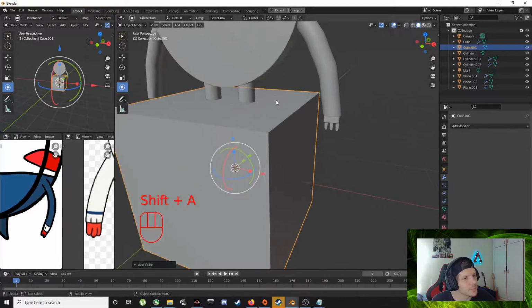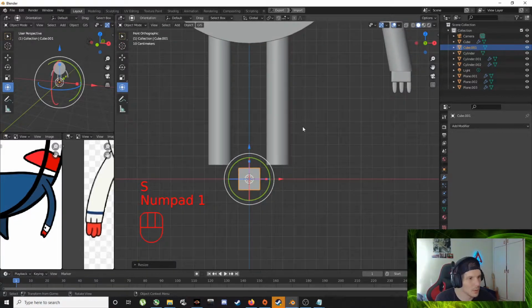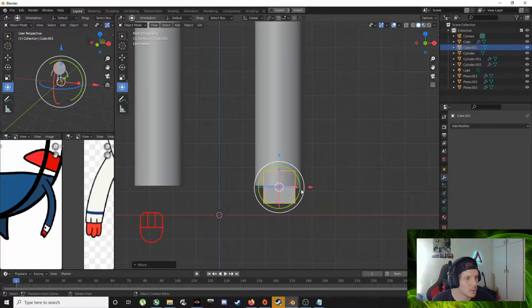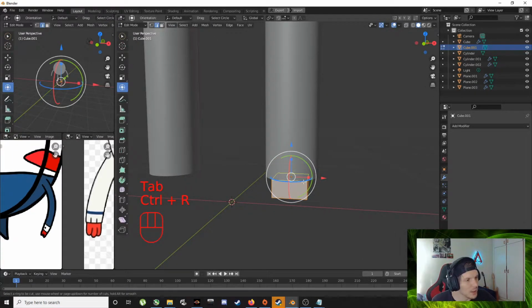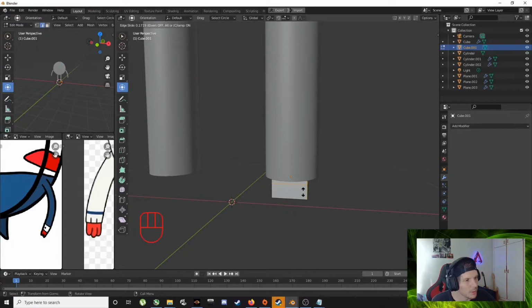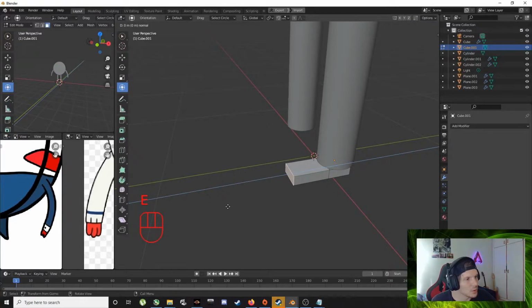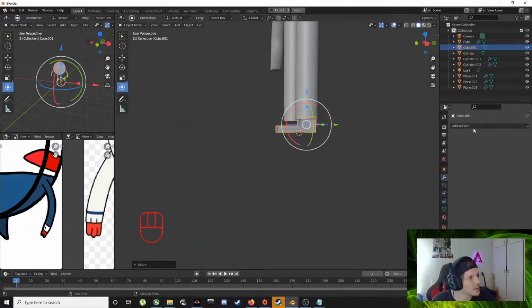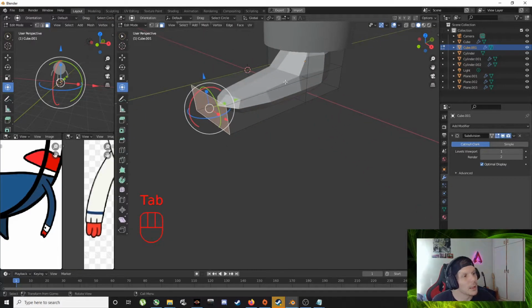Shift A, cube. Bring this bad boy down. Edit mode. Put a loop cut in there. Bring it a bit down. 3, face select. E, extrude. Little shoe. Bring it down a bit. Okay, add the sub modifier, which is gonna make it look hella weird again. Support cuts.